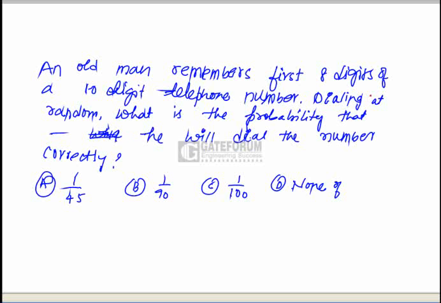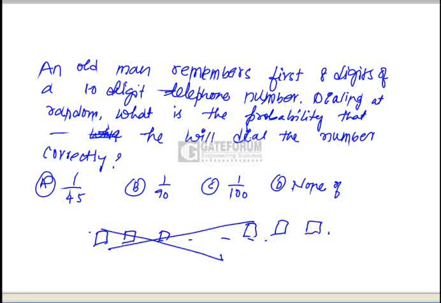An old man remembers the first 8 digits of a 10-digit telephone number. Dialing at random, what is the probability that he will dial the number correctly? Out of the 10-digit telephone number, the first 8 digits the old man will remember. So he has to go for random dialing of the last 2 digits.